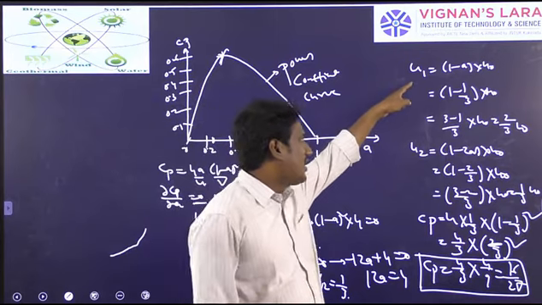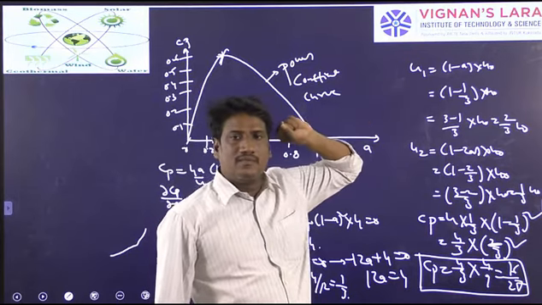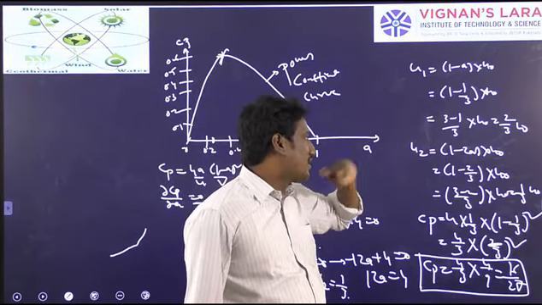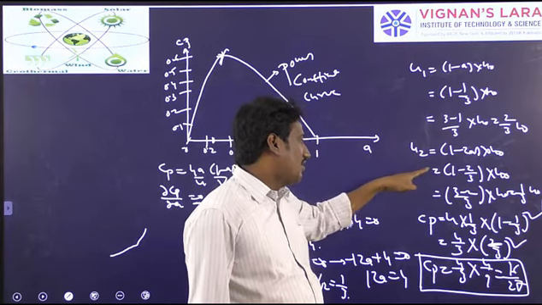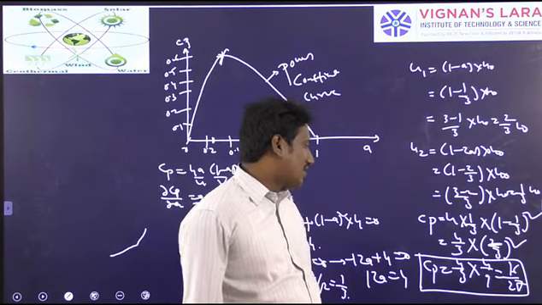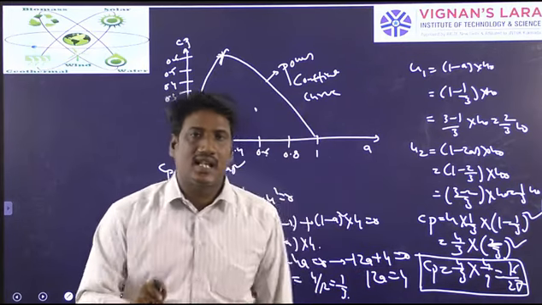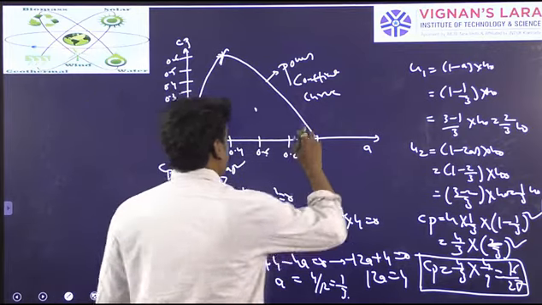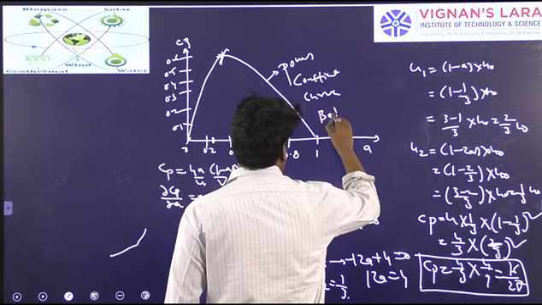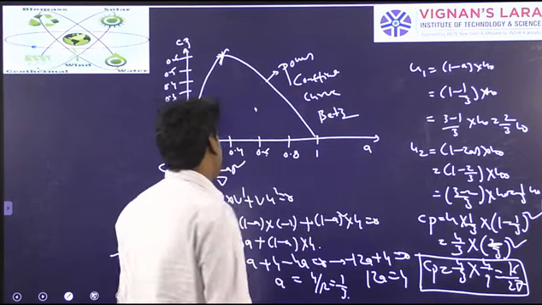At maximum power coefficient, U1 is equal to 2 by 3 U0, U2 is equal to 1 by 3 U0, and CP is equal to 16 by 27. This is called the Betz criterion, or Betz condition, for maximum power coefficient.